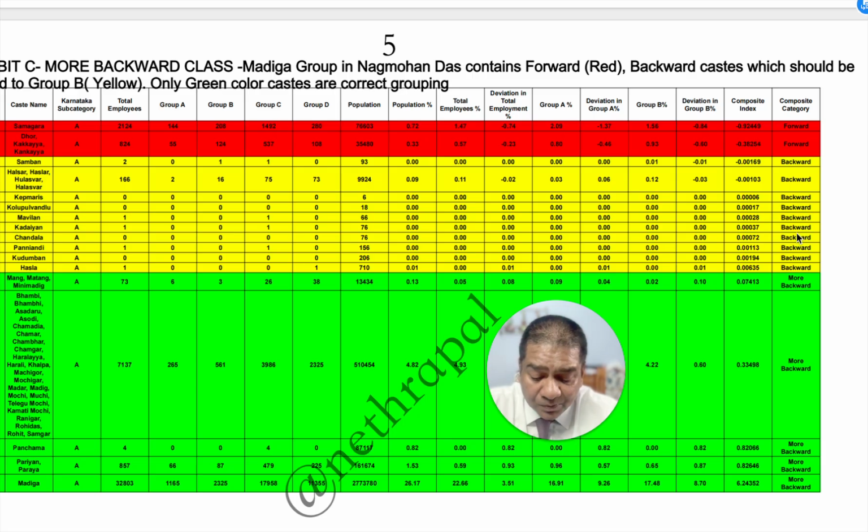So the first objection in this Nagmohan Das committee report is that they have not really looked into how many forward groups are there in every backward class group. So this is the first analysis which we are doing, my friends. So the green color ones are fine. We are okay with these green color ones, so they are rightly classified. Yellow color ones, if the government wants, they can reclassify or they may leave it. But these red color ones have to be necessarily moved to forward. This is a very serious problem, because if you include them, you will see the impact of this after some time, because that will result in a serious issue.